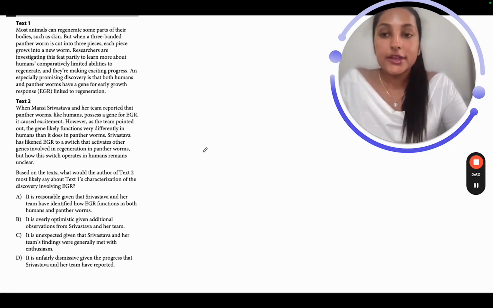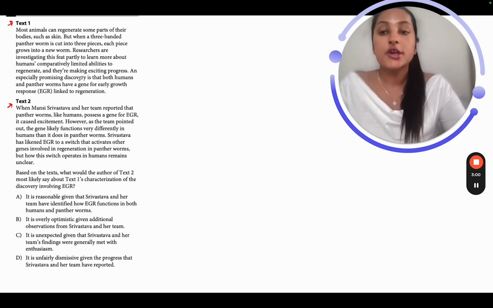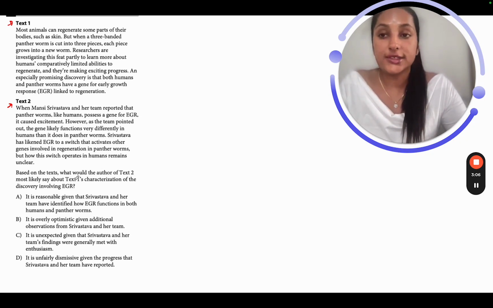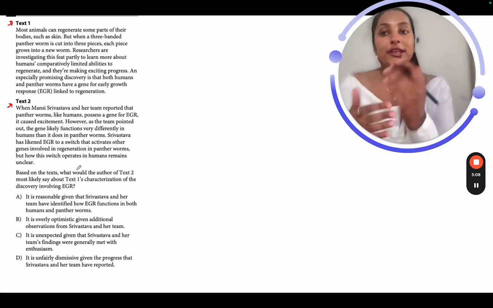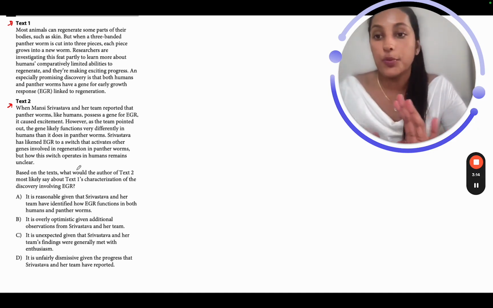Hi everyone. Now we're going to deal with a cross-text connection kind of a question. Whenever you get any two texts in a particular question on the SATs, you should know that this is the cross-text connection type of a question. The question is going to be majorly surrounded around the relationship the two texts share with each other. The kind of relationships that they can share can be positive, negative, or a further elaboration